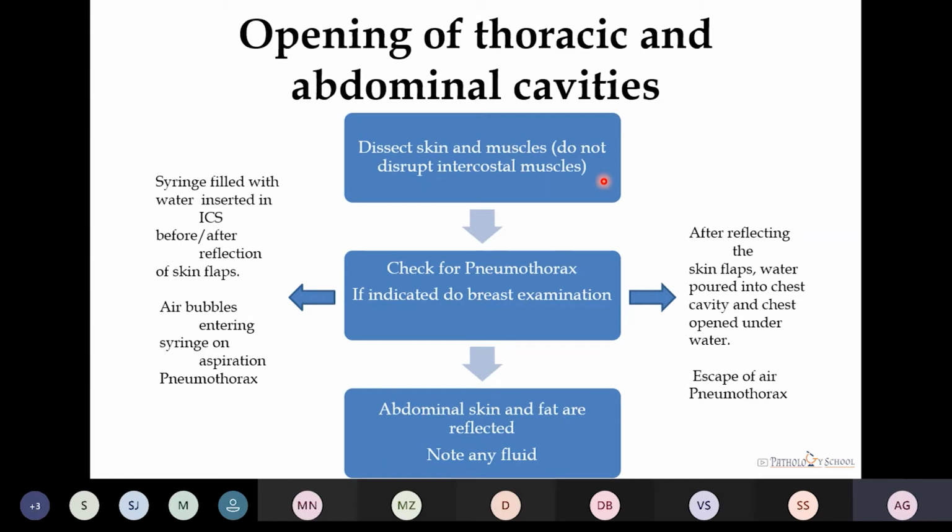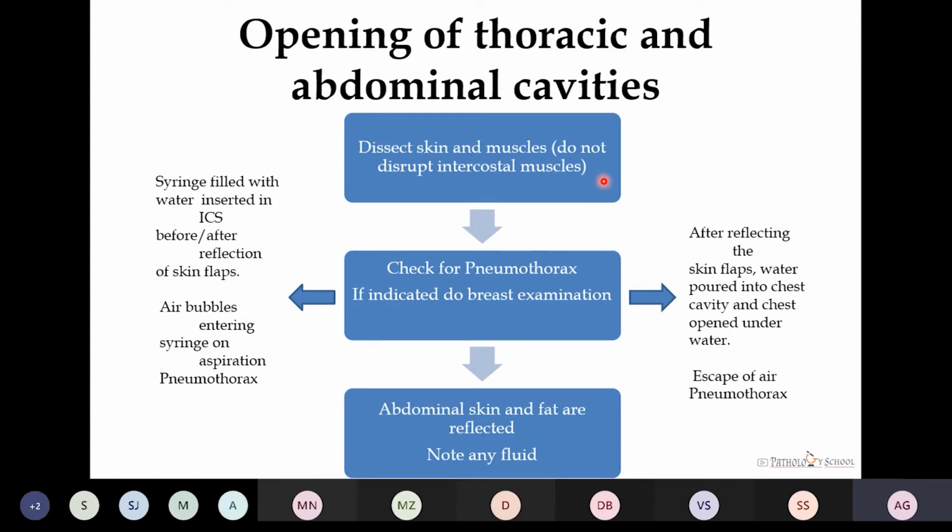Now, the important point here to look is to check for the pneumothorax, which can be done by two methods. First method, we fill a syringe with water, insert it in the intercostal space before or after reflecting the skin flaps. Then we aspirate, and if there is presence of air bubbles, it indicates pneumothorax. The second method is after reflecting the skin flaps, water is poured into the chest cavity, and then the chest is opened underwater. Escape of air indicates the presence of pneumothorax.